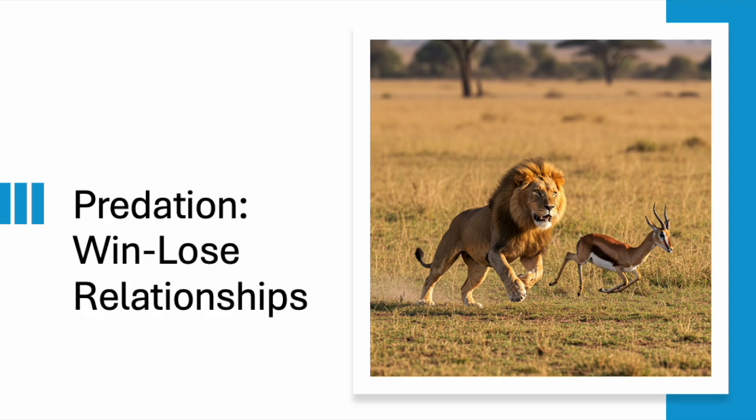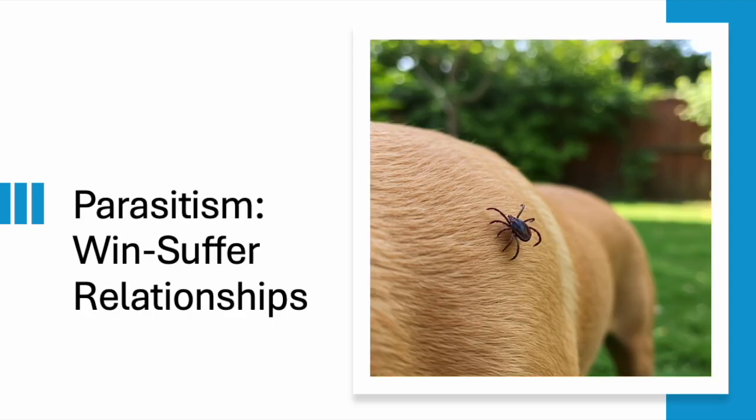Parasitism is a relationship where one organism, the parasite, benefits at the expense of another organism, the host. Parasites often live on or inside their hosts, feeding on them without killing them immediately. Examples of parasites include ticks, fleas, and tapeworms.